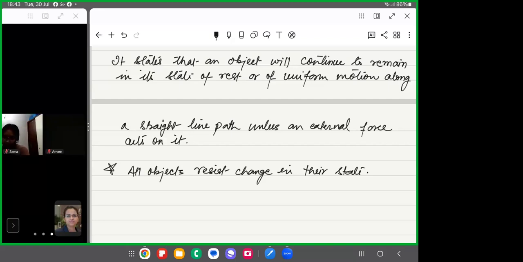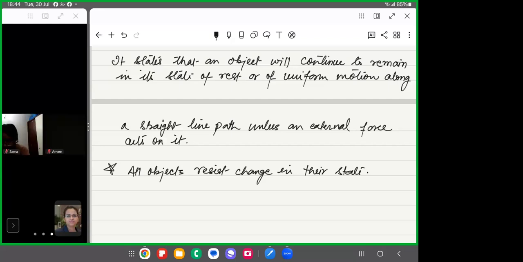This happens because the person and bus are both at rest. However, the bus starts moving, so the legs of the person start moving along with the bus, but the rest of the body has a tendency to remain at rest. And because of this, the person falls backward if he's not alert.